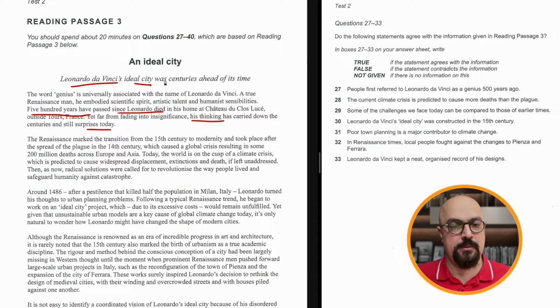And now let's see what this ideal city actually is. The Renaissance marked the transition from the 15th century to modernity and took place after the spread of the plague in the 14th century. Okay, so it's about the Renaissance and the 15th century after the spread of this plague.